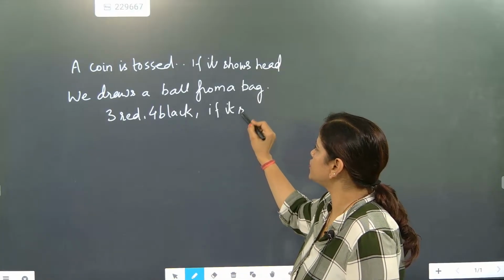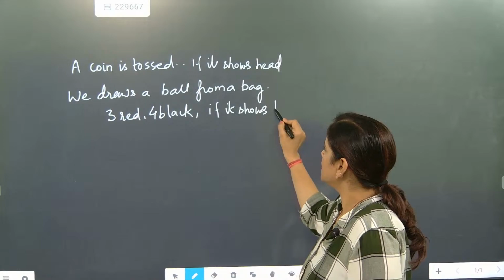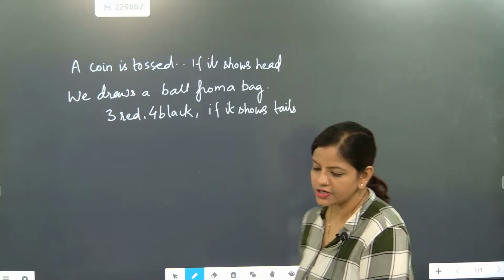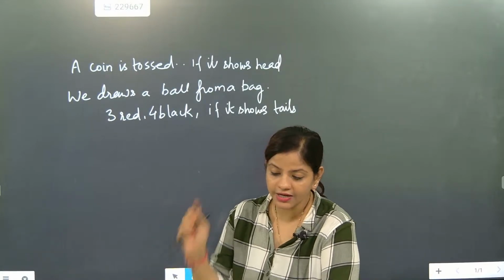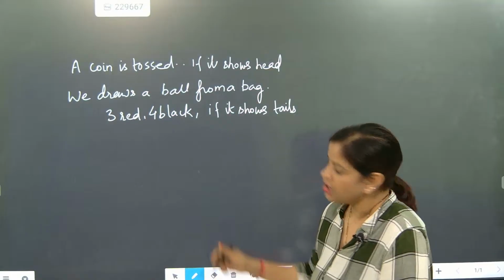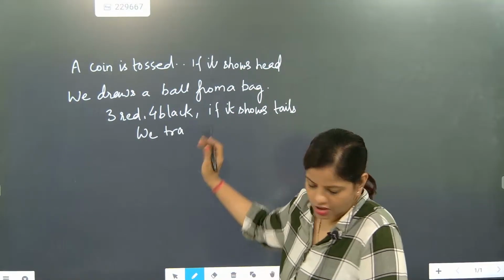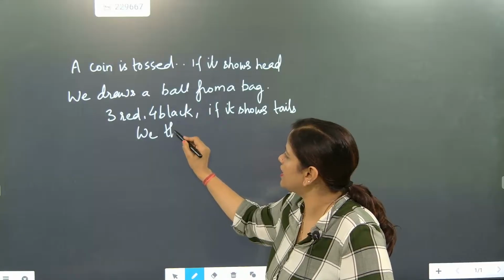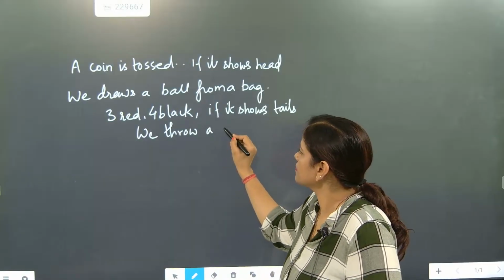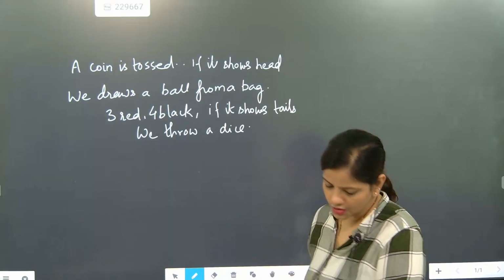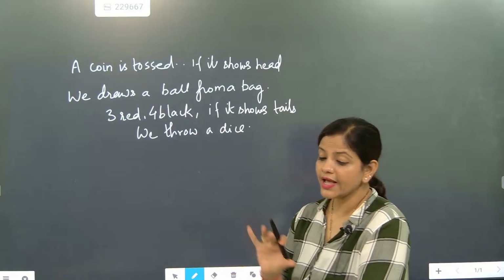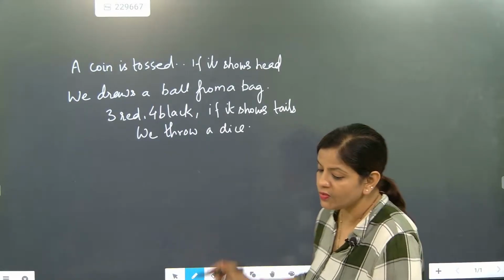But if it shows tails, if by luck it comes tails, then we throw a dice. Then we have to throw a dice. Got it? So what will the total sample space be?